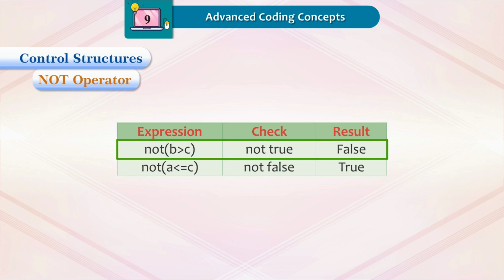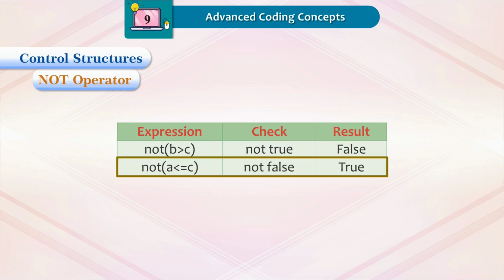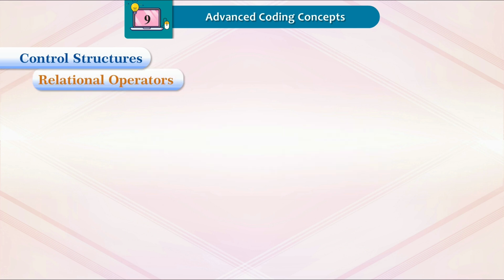Expression, check, result. Not B is greater than C: not true, false. Not A is less than or equal to C: not false, true.